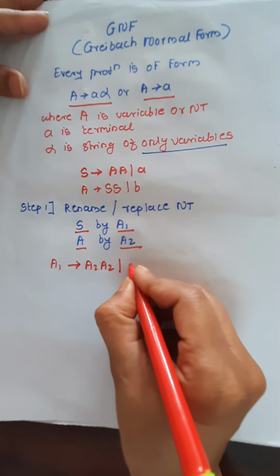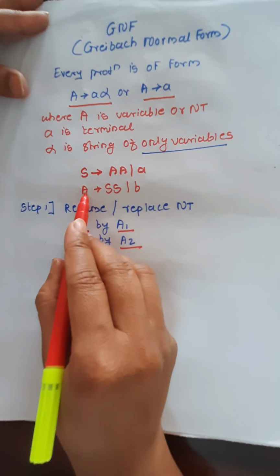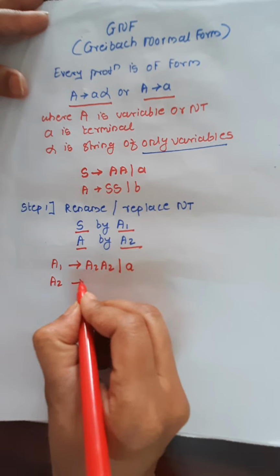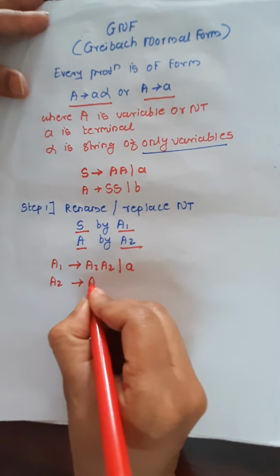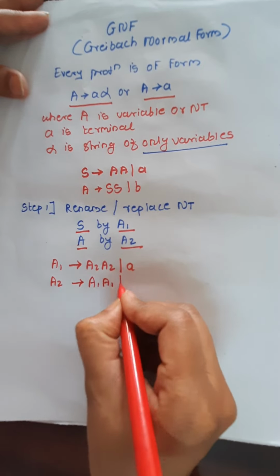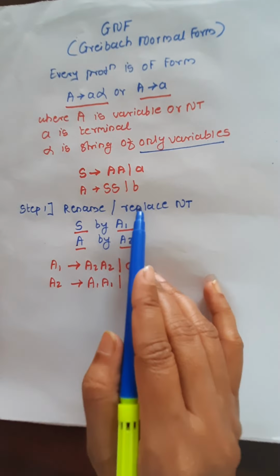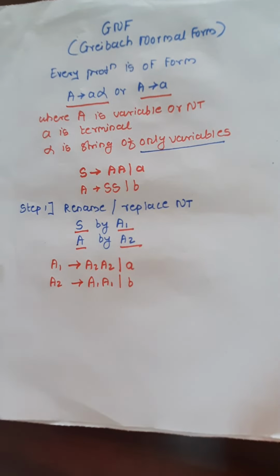Write down the single terminal as it is. Now the next production: A, which is A2, generates SS, which is A1 A1, and b as it is. Clear everyone? This is what step number 1 was. We are just replacing the non-terminals by new variables.